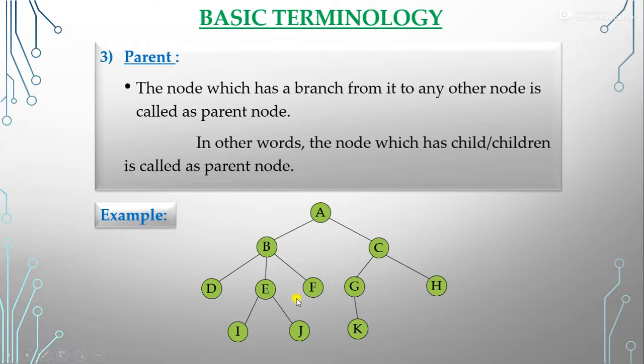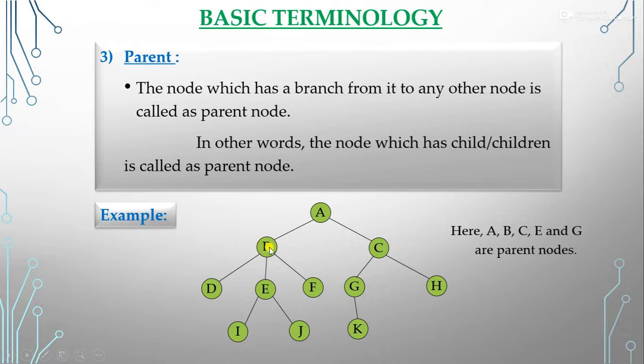Suppose this was the tree. So what are the parent nodes here? You can see that A, B, C, E and G are parent nodes. Why? Because I told you that the node which has a branch from it to any other node is called a parent node, which has a child. It means that A has children, B and C. So A is the parent node.